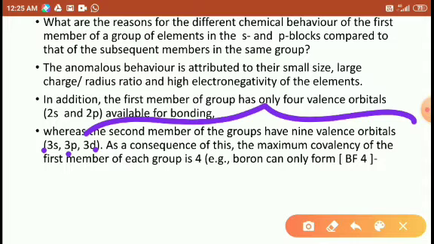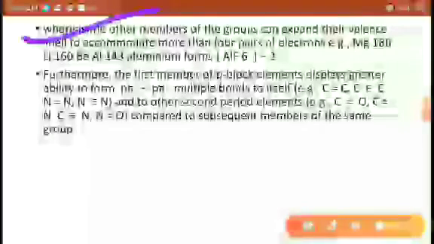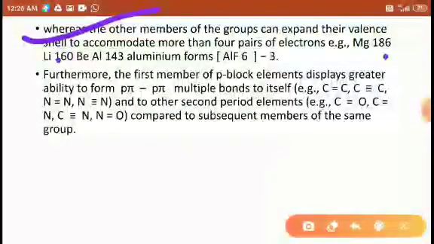So a total of 9 valence orbitals are available. Consequently, the maximum covalency of the first member of the group is 4. Example, BF4- ions. The other members of the group can be expected to show valence according to the atomic radii: magnesium 160, lithium 152, aluminum 143.